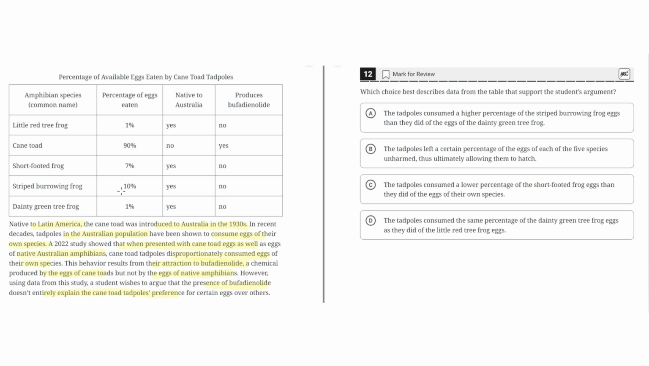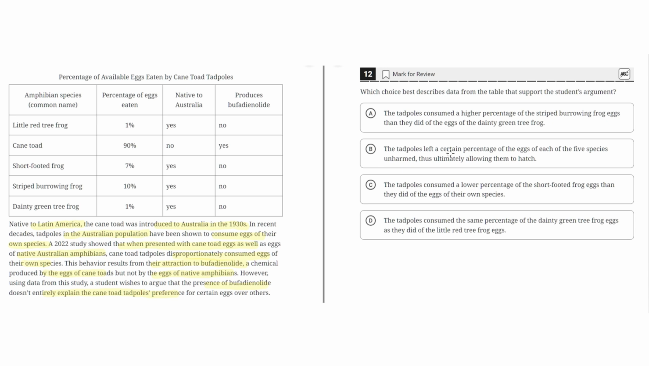Comparing these two frogs' consumption rates can prove this, because neither of these produces bufadienolide, yet 10% of the striped burrowing frog's eggs were eaten, whereas only 1% of the dainty green frog's eggs were eaten. So A seems to be the correct answer.